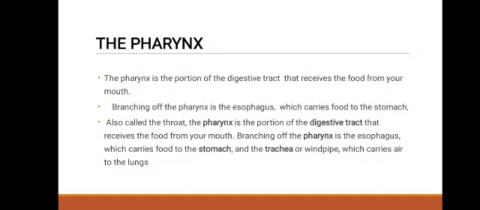Branching from the pharynx are the esophagus, which carries food to the stomach, and the trachea or windpipe, which carries air to the lungs.